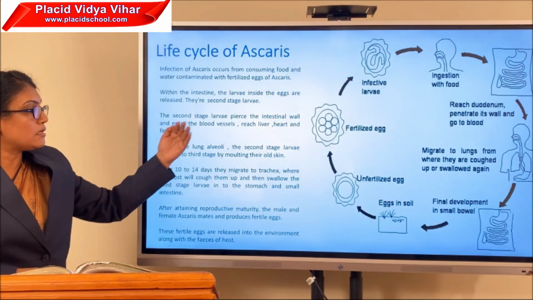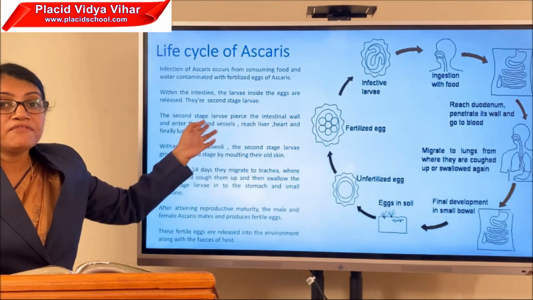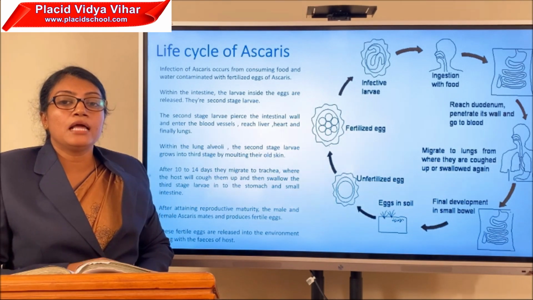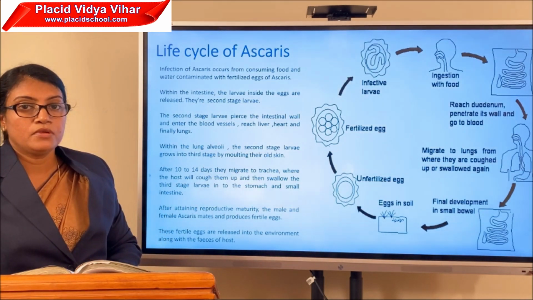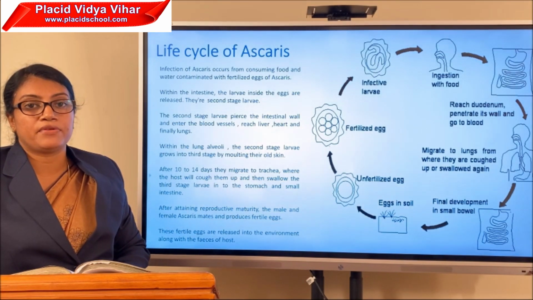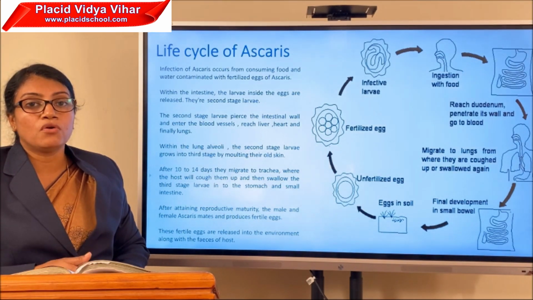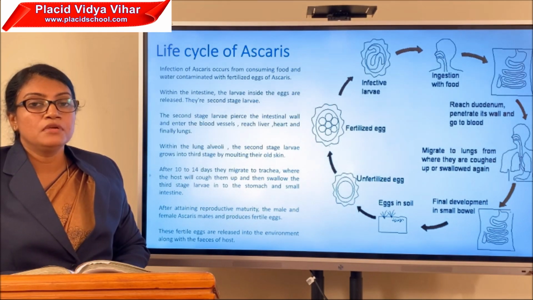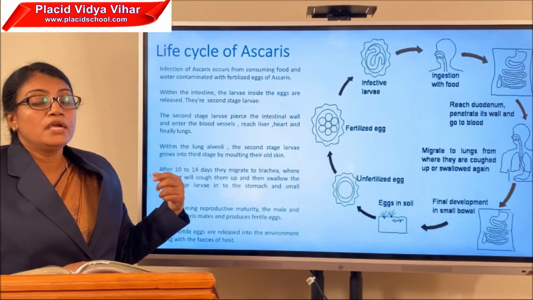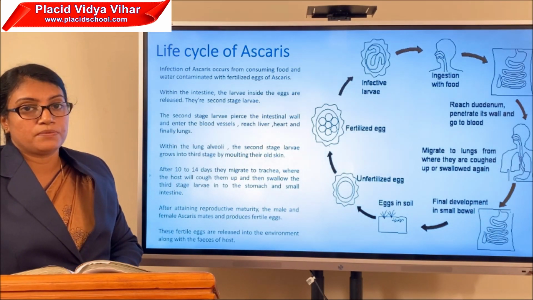It reaches the liver, heart, and finally the lungs. Within the lungs, the lung alveoli get affected. From the lung alveoli, they move to the tracheal region. When the person coughs, the larvae are again ingested into the stomach region.